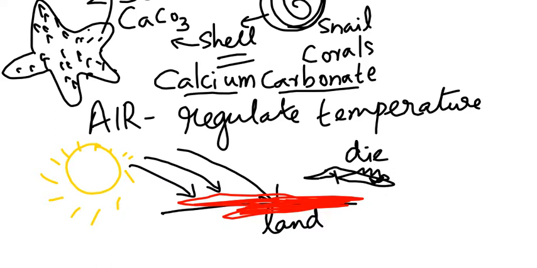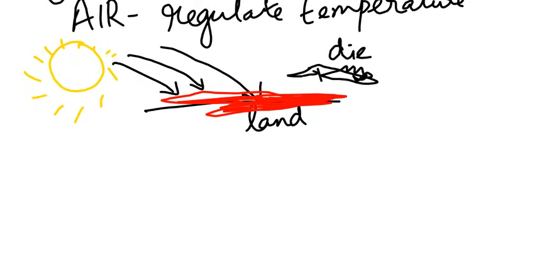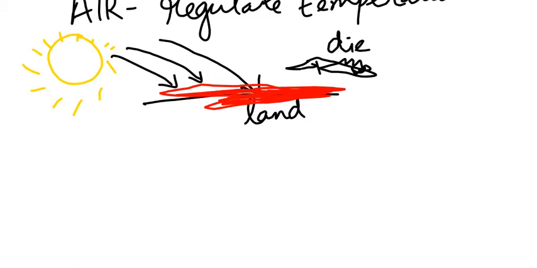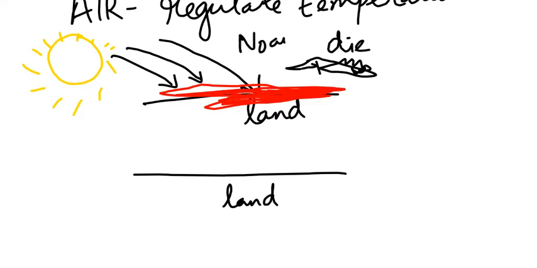Similarly, during night time, the sun is not present. This I am writing and explaining to you. The situation if air is not present, no air. If no air is there, what will happen? If no air is there, during the day the land will get heated up and no living things can live.